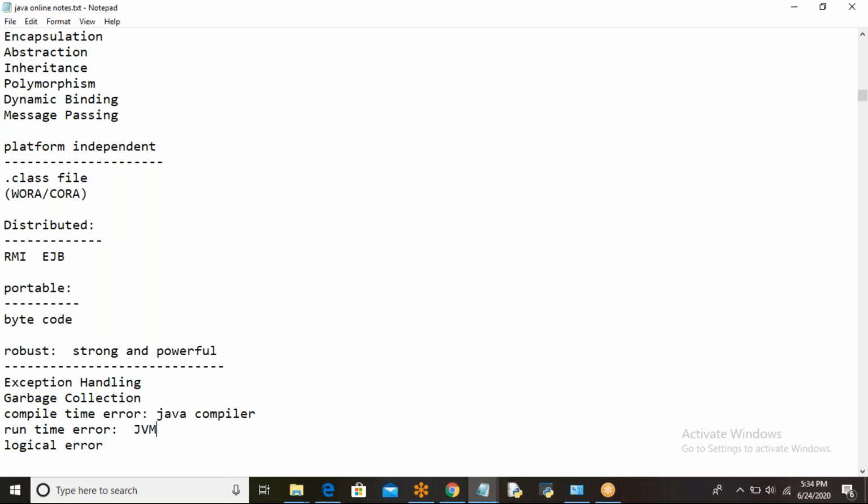Got it or not? So when the program is executing, if anything happens, that is nothing but a runtime error. And next one is logical error. These are mistakes in the logic of the program. I want to do the multiplication of two numbers, but instead of using asterisk, I use plus. Obviously, I'll get the wrong result. Who is responsible, either the compiler or JVM? No, the programmer is responsible, because the programmer is going to write the logic.